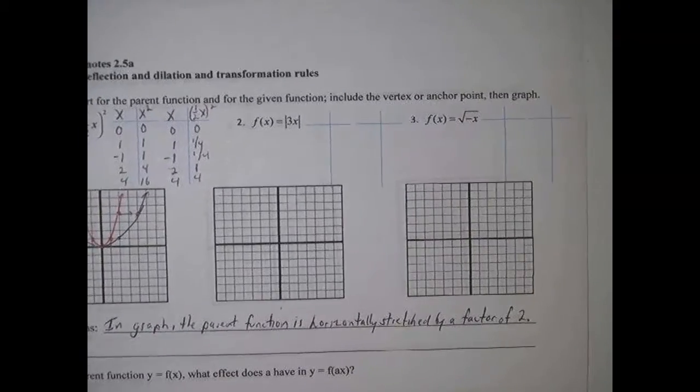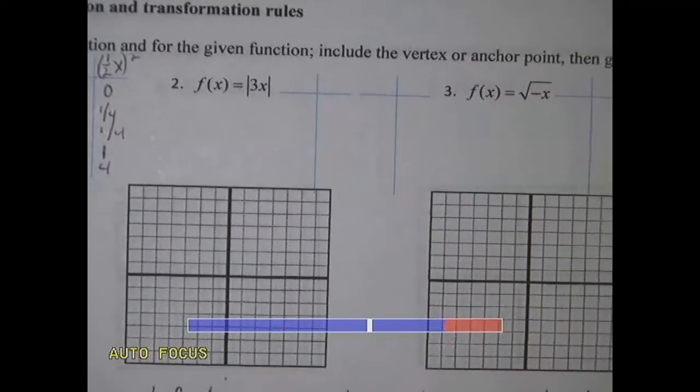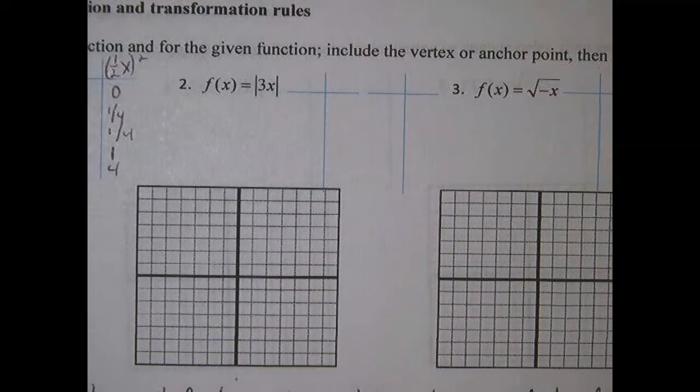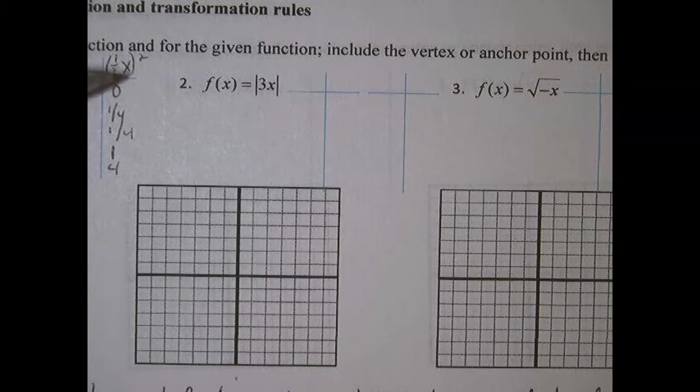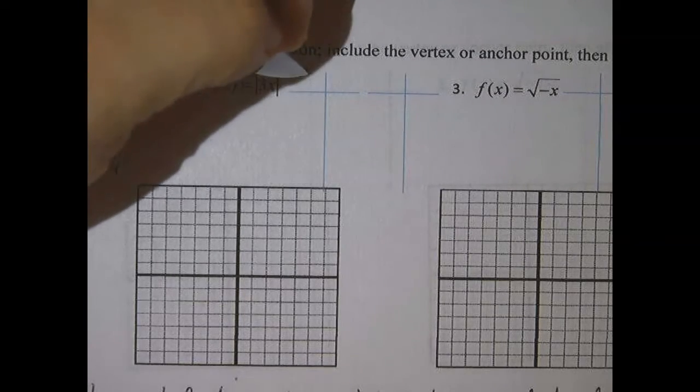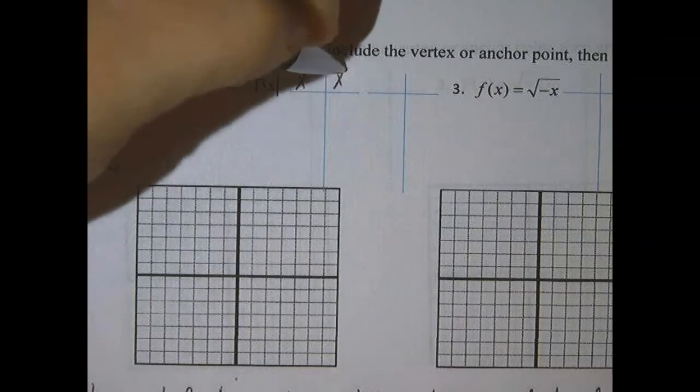Let's look at another graph here. This time the parent function is not the square, but the absolute value. And this time we're multiplying it by 3. So instead of a fraction, we're multiplying by 3. So let's think of the parent function first, x, and the absolute value of x.